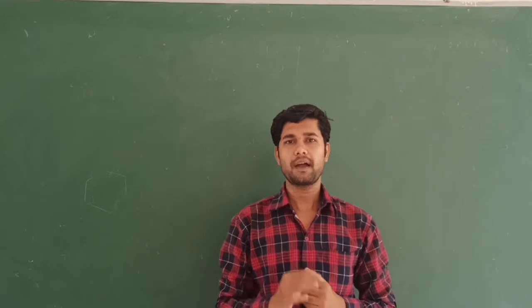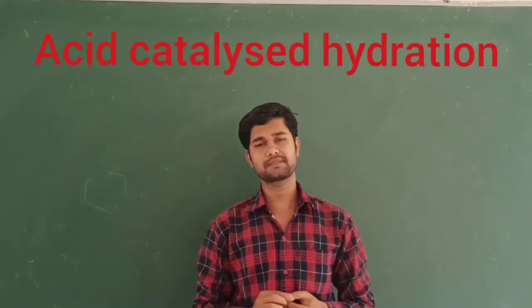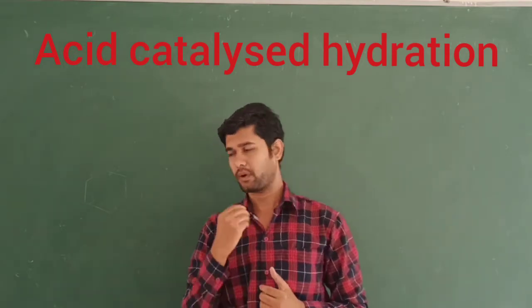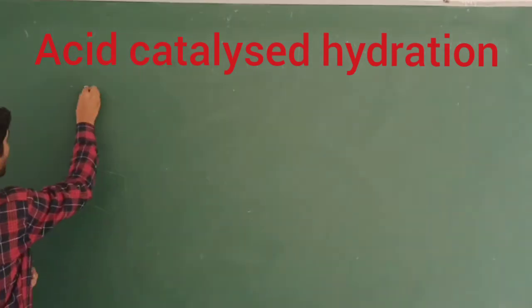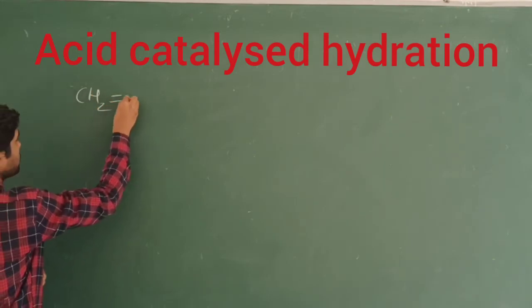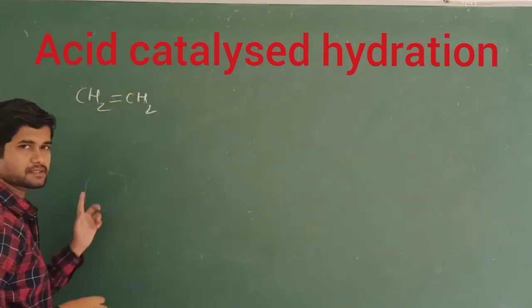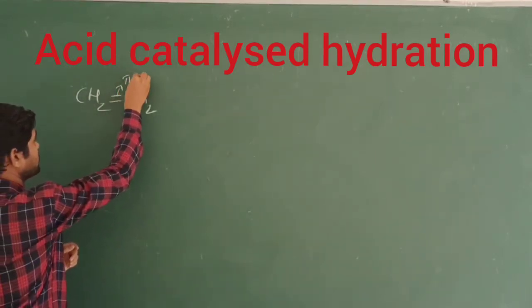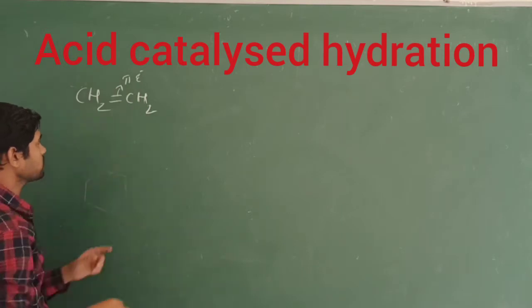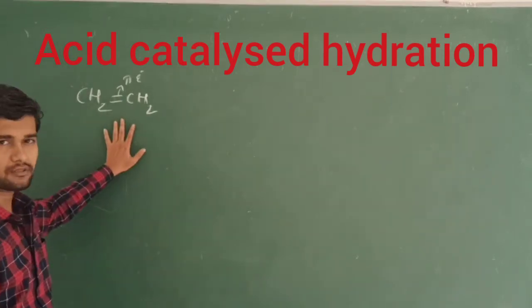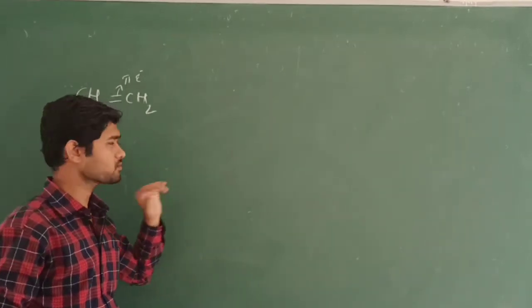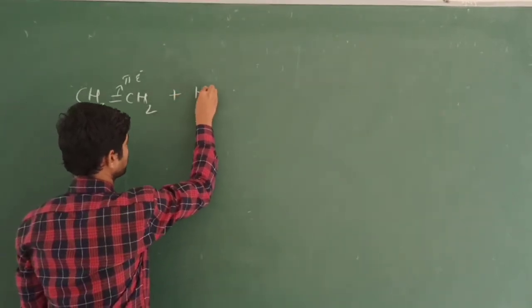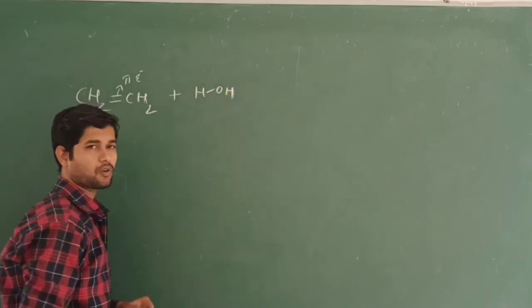So here what do you mean by hydration? Let's think about this. Hydration is nothing but water molecule when it is going to react with alkene compounds. Okay. Let's see the alkene. Alkene formula is CH2 double bond CH2. Right? This is called alkene group. So this alkene group, you know that this is a pi electron, rich electron. This is called pi electron. One is sigma bond. So pi electrons also act as a very good nucleophile. And this alkene, which is going to react with water molecule, that is called hydration.